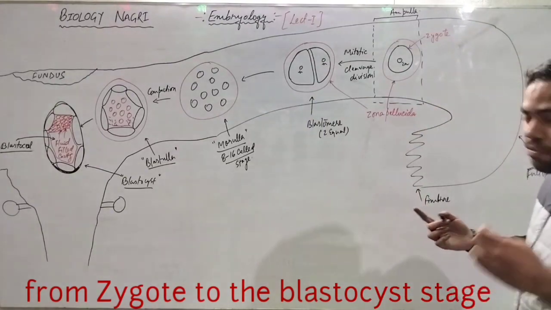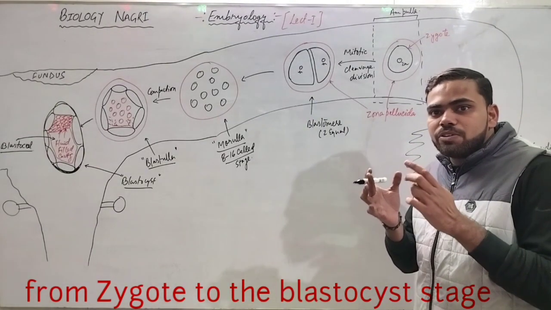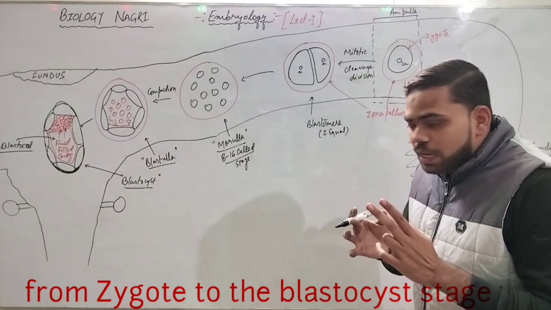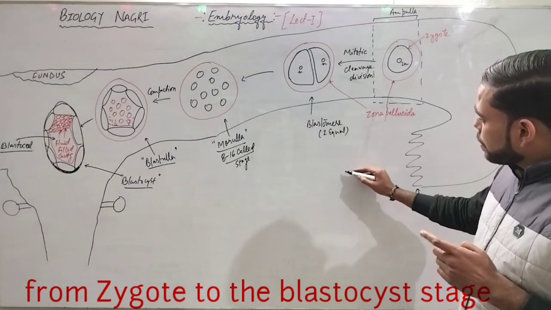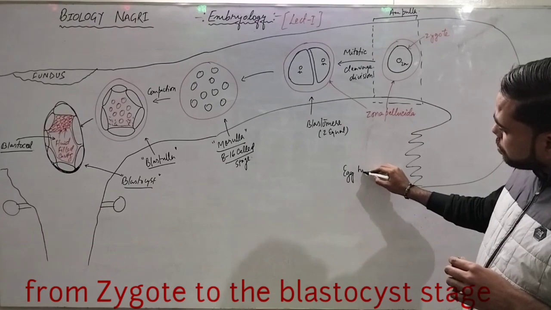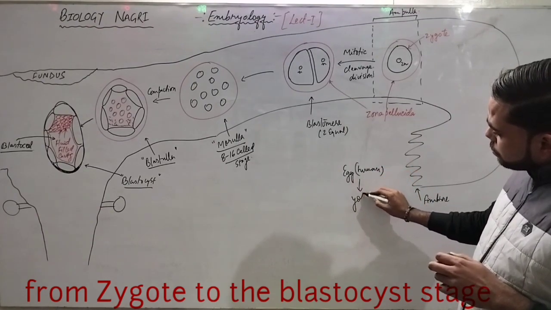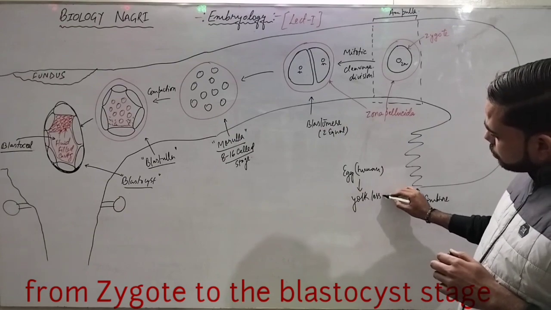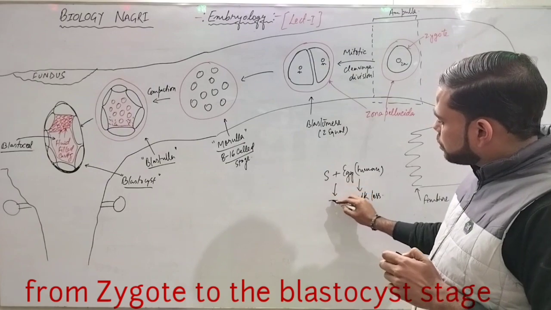So let's see. From the stage of fertilization, it means the sperm will be fused with ova. And one thing I want to tell you about basically human ova. In case of egg of humans, they are yolkless. Yolkless. Okay. Now, when egg is fused with the sperm, there is a formation of zygote.